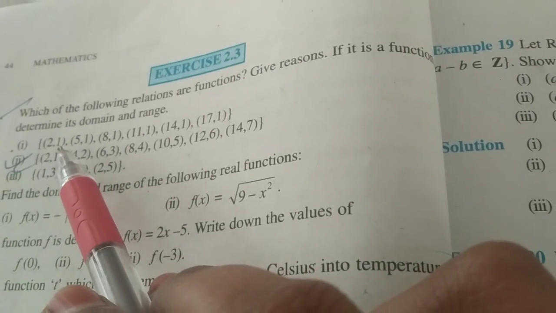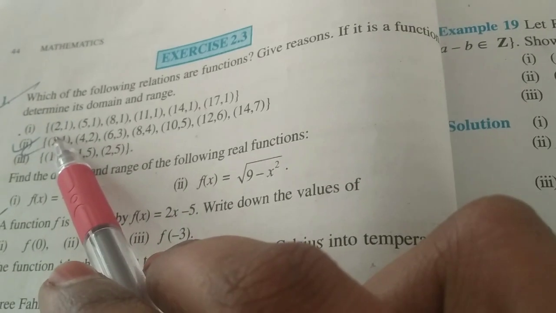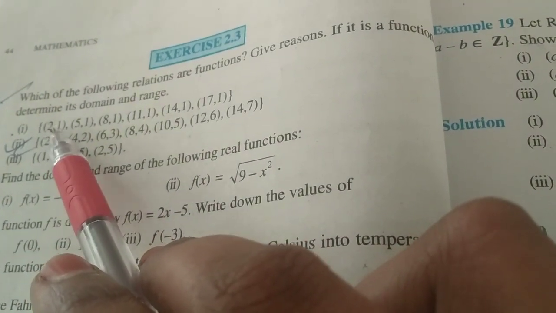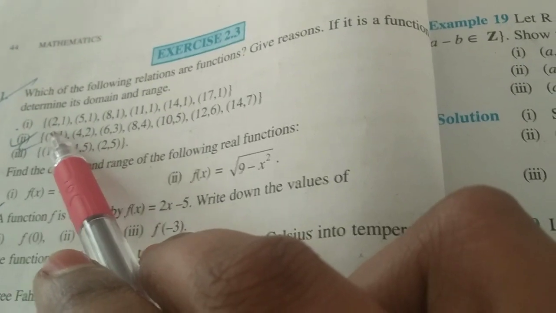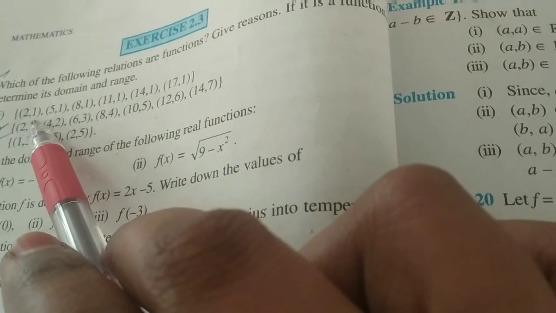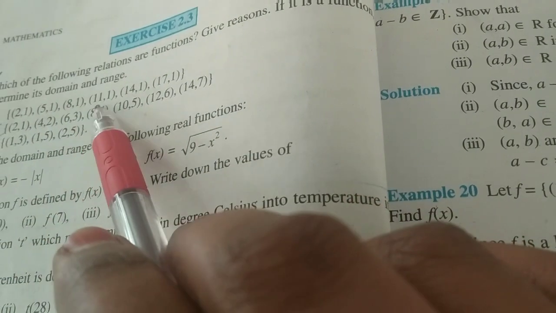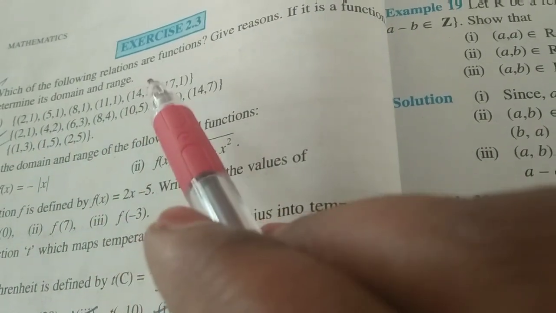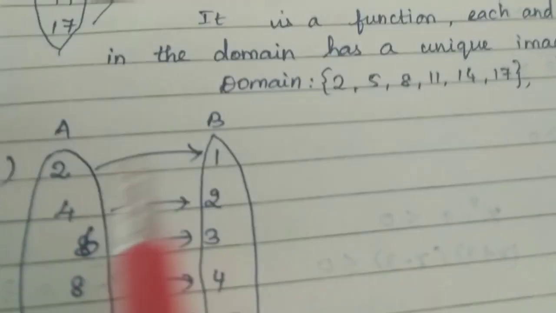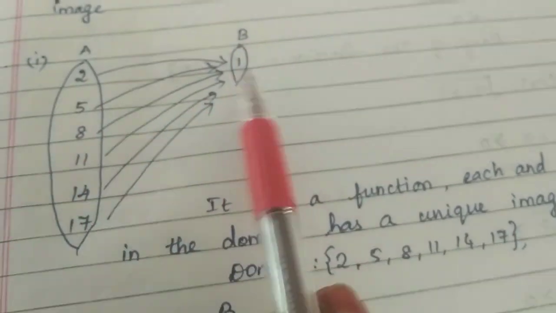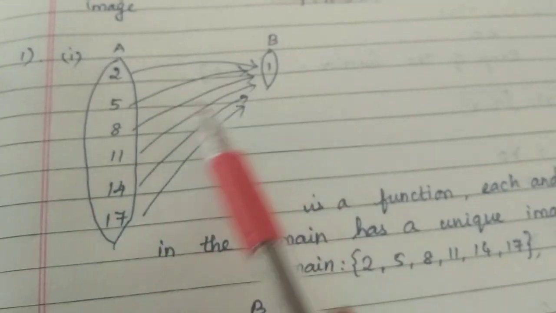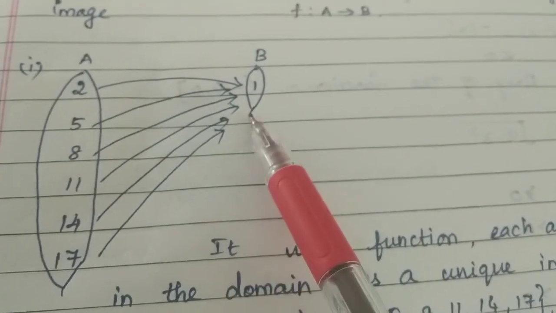Here the pair is (2, 1). That means 2 is from one set and 1 from the other. This is the domain, this is the range. The first element is the domain, the second element is the range. Therefore (2, 1), (5, 1), (8, 1), (11, 1), (14, 1), (17, 1). That's what I have represented pictorially.